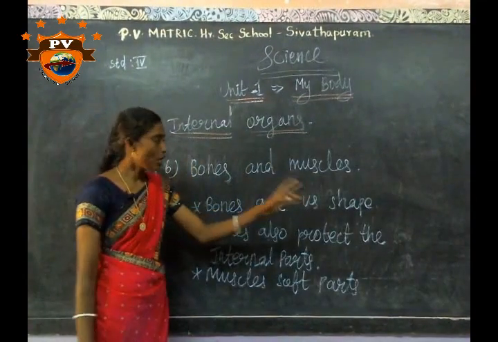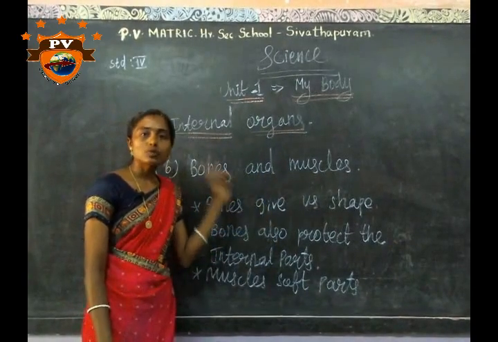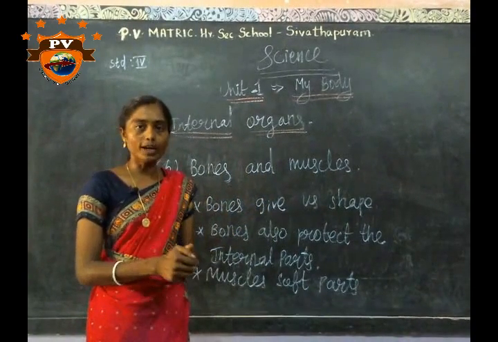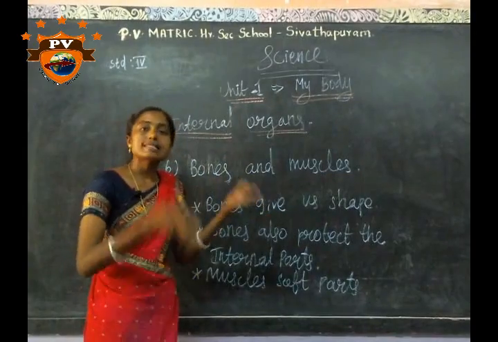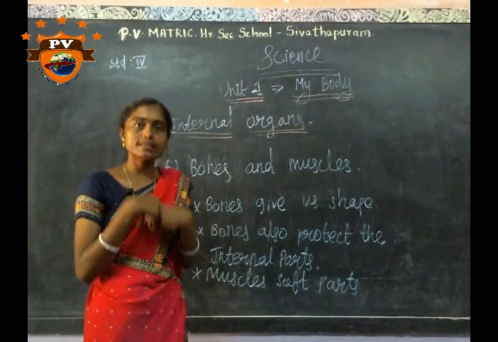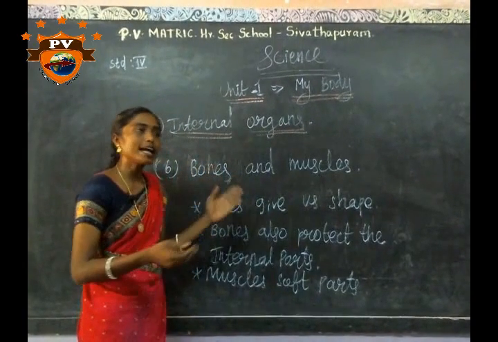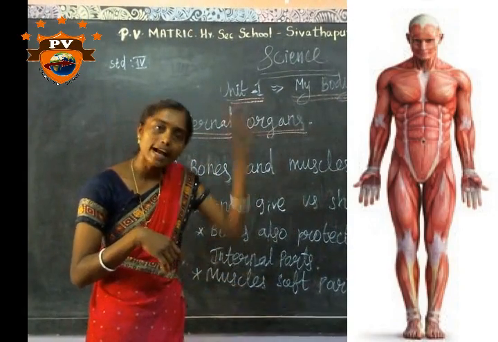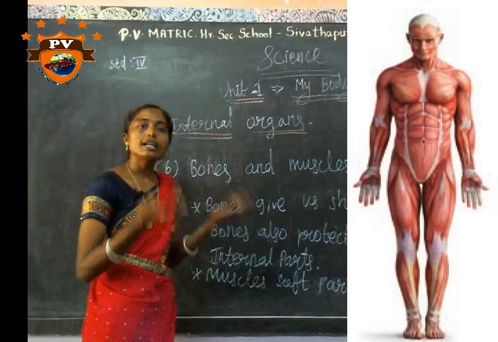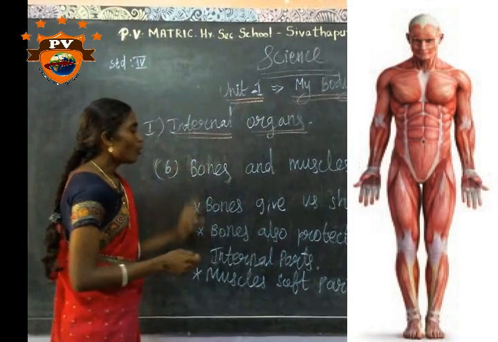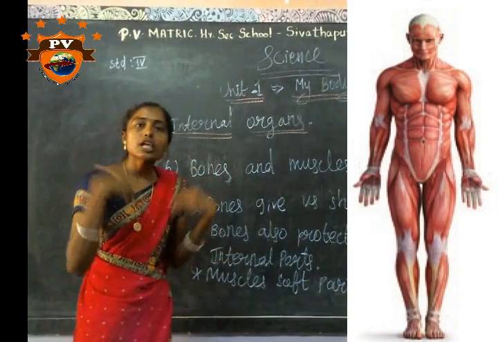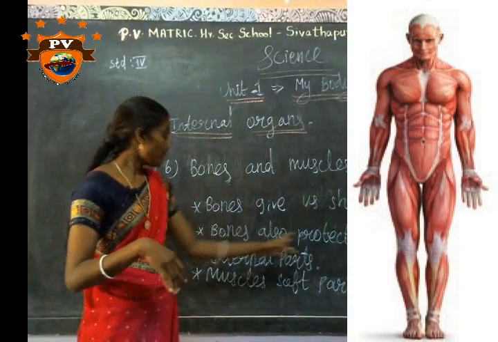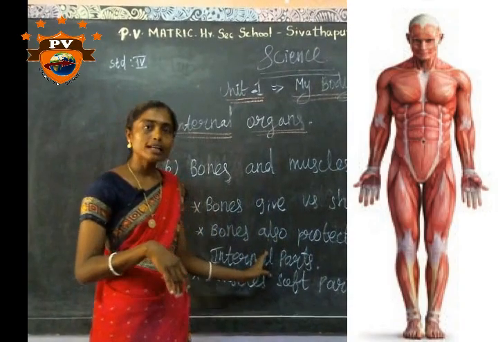Bones and muscles are important parts of our body. Bone gives us the structure of our body, and bones protect our internal organs, like the heart, brain and kidneys. Bones give us our body shape. Bones also protect the internal parts.